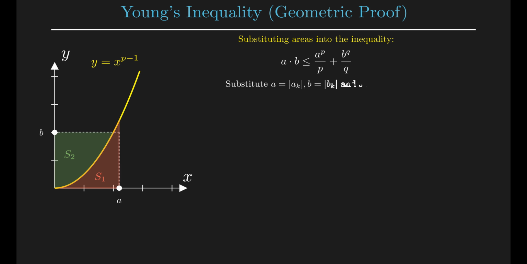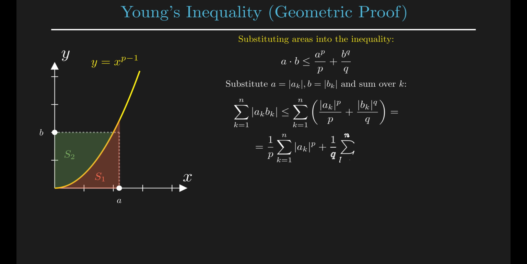Now, let's apply this geometric insight to our vector problem. We substitute the normalized components, absolute value of a sub k and absolute value of b sub k, into Young's inequality, and sum over all k from 1 to n. The left side becomes the sum we want to bound. On the right side, using the linearity of summation, we separate the terms. We factor out 1 over p and 1 over q.